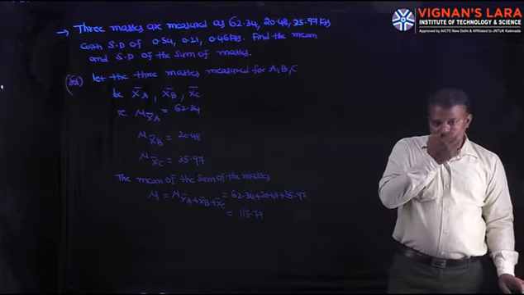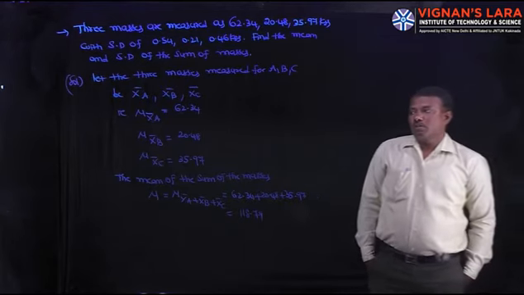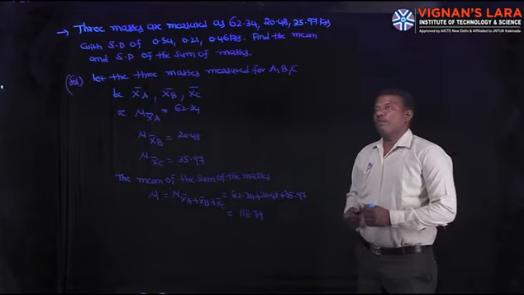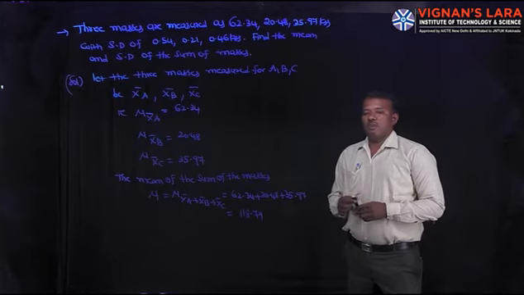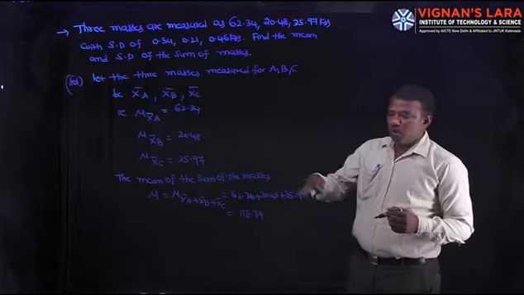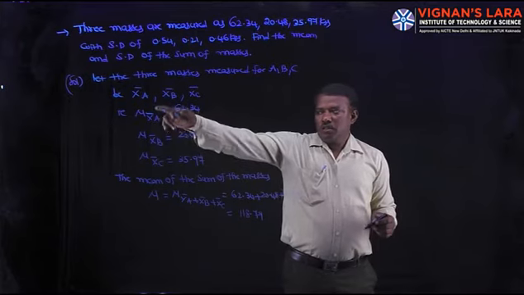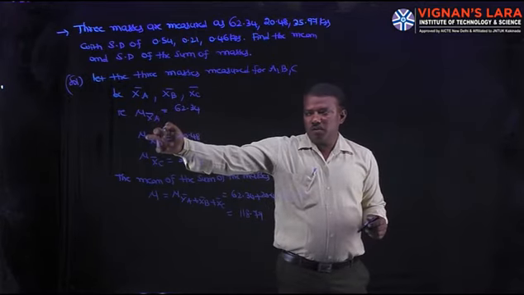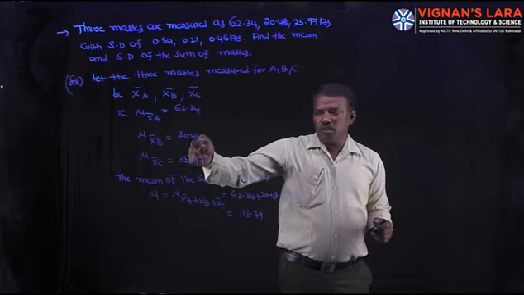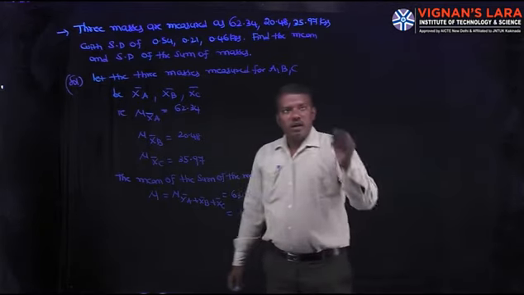Here the three masses are A, B, C. Their means are X bar A, X bar B, X bar C. So mu X bar A is 62.34, mu X bar B is 20.48, mu X bar C is 35.97. So the mean of the sum of the masses is mu X bar A plus mu X bar B plus mu X bar C, that is 62.34 plus 20.48 plus 35.97, which is 118.79.